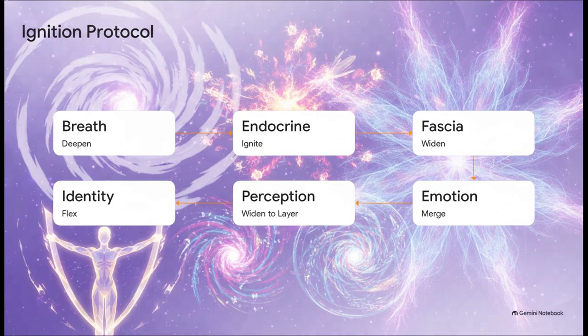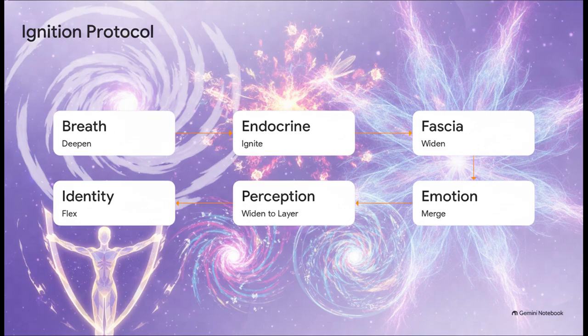Let's look at a specific violet sequence, the ignition protocol. Notice how wildly different this cascade is from Mercy. Instead of slowing down, step 1 deepens the breath. Step 2 completely ignites the endocrine system, just flushing the body with activating hormones. Step 3 widens the fascia, creating massive physical space. Step 4 merges your emotions to create a deeply powerful internal drive. Step 5 widens perception to take in way more data. And Step 6 requires you to flex your identity, allowing who you are to stretch without snapping.